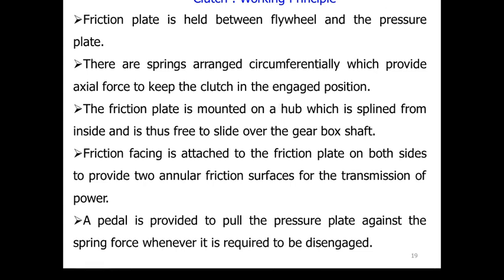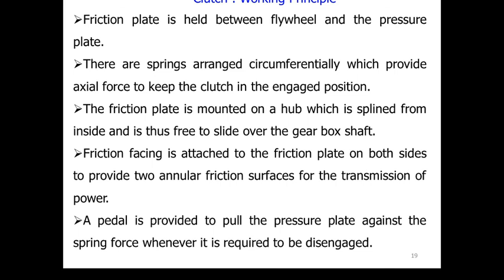Okay, so now we summarize what we have studied here. We have seen that the friction plate is held between the flywheel and the pressure plate. There are springs arranged circumferentially in case of a single plate clutch which provide axial force to keep the clutch in engaged position.